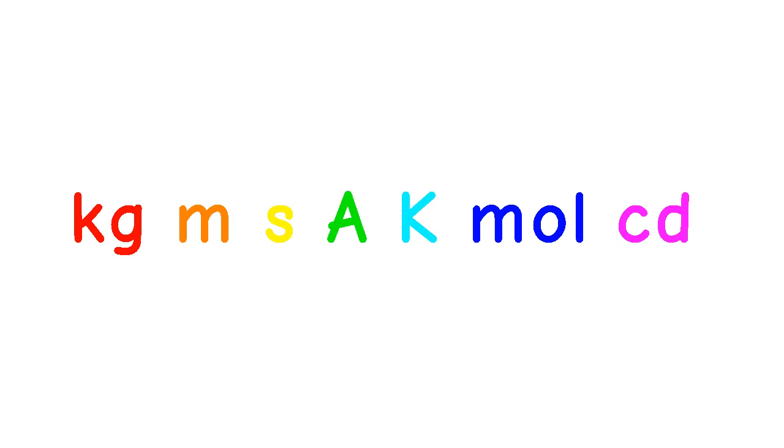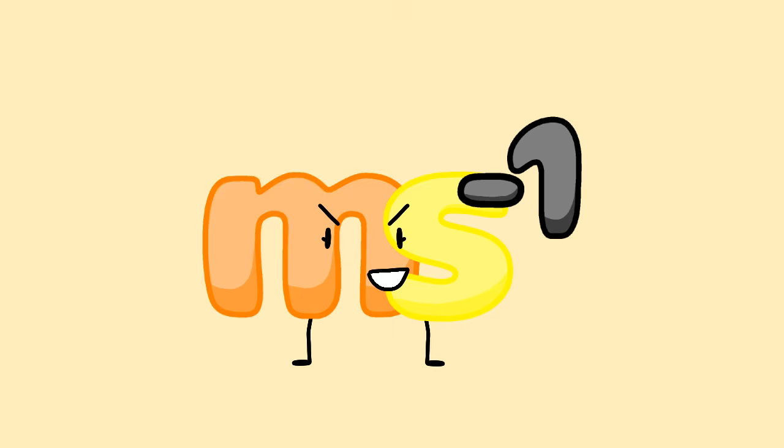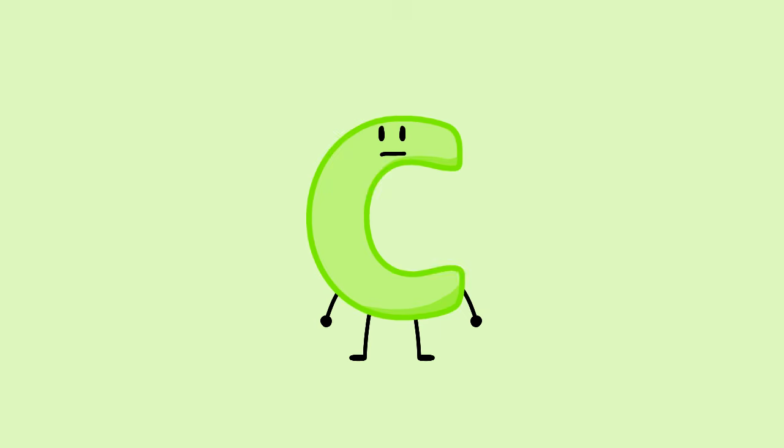Alright, now that that's out of the way, let's look at some derived units. A derived unit is essentially a unit of measurement that is composed of the 7 base units, or at least the 6 that we need for the specification. Examples of these are meters per second, meters squared, coulombs, meters per second squared.